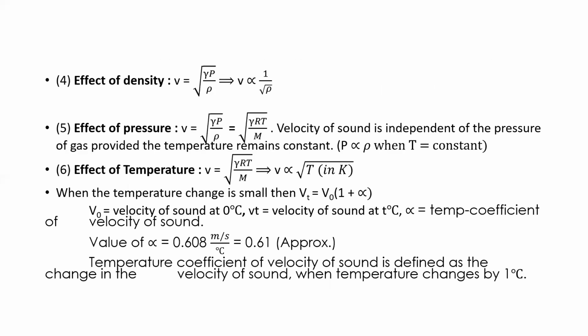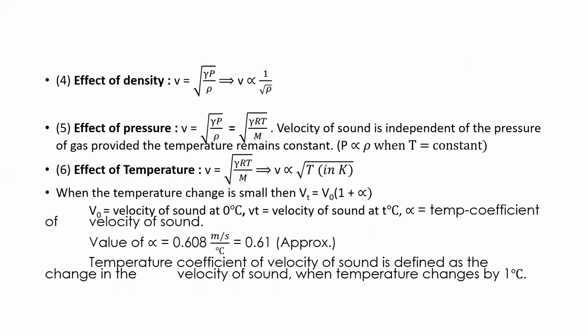Then next, effect of density. So what happens to the effect of density? You can see the equation that is given by V is equal to under root of gamma into P divided by rho. So here we can see that velocity is inversely proportional to the square root of density. So this relation is very, very important here.